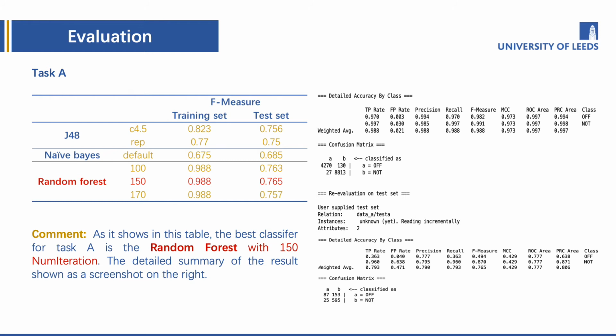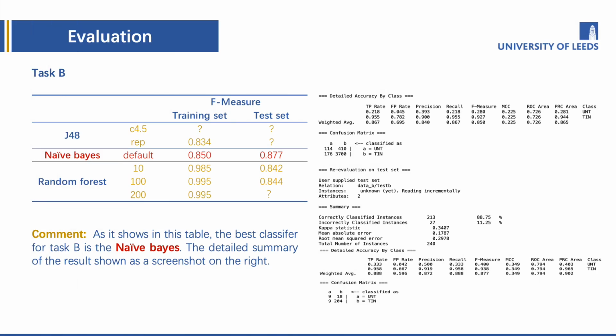The performance of every model is shown in the table. For task A, the best classifier is random forest with 150 iterations. The figure for F1 value is the highest. We do not choose naive Bayes since it has lowest accuracy. As for J48, it probably results in overfitting. The detailed summary is on the right.